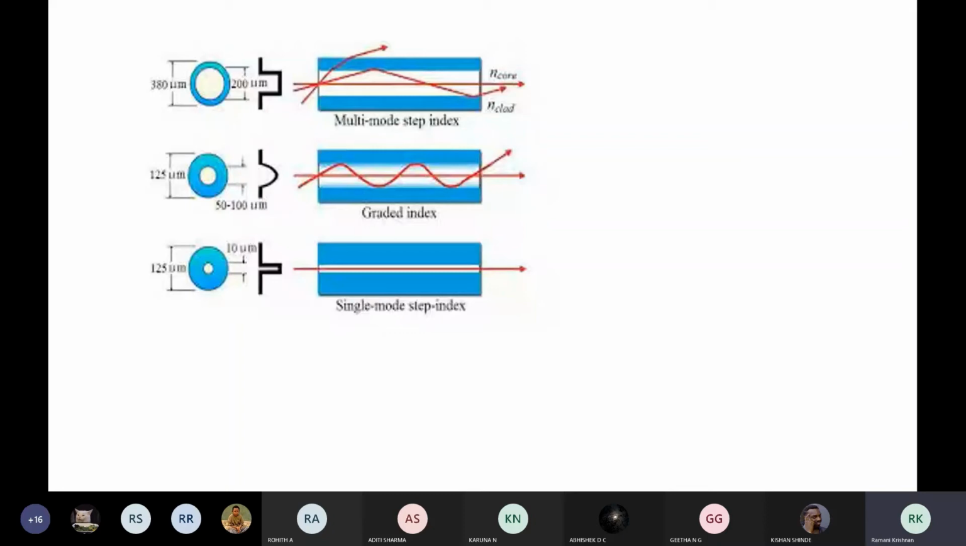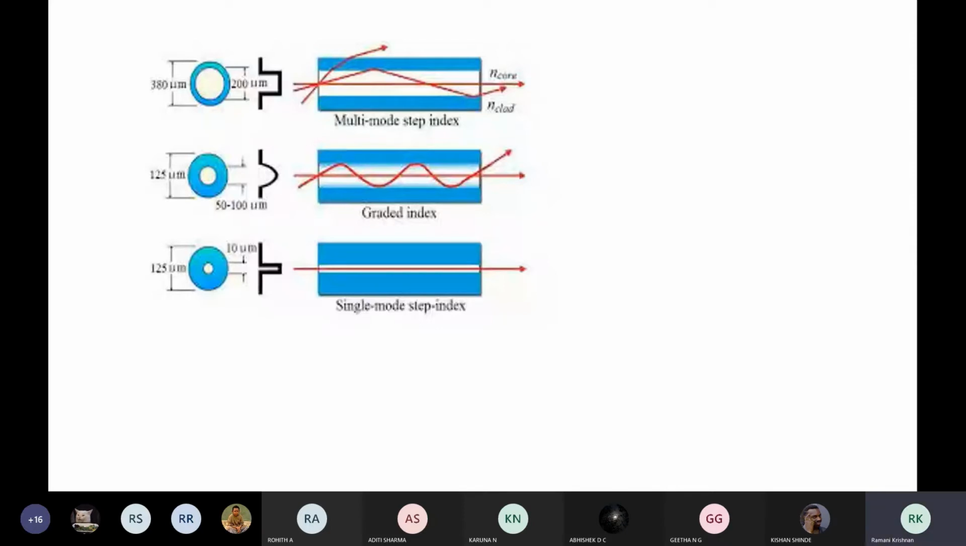One is single mode fiber, which will allow only a single mode of light to pass through. Multi-mode means it allows many modes of light to pass through, and graded index means light is traveling in the form of zigzag. Light is traveling in zigzag manner. So there are three types.